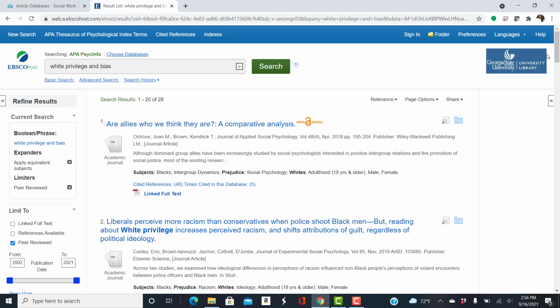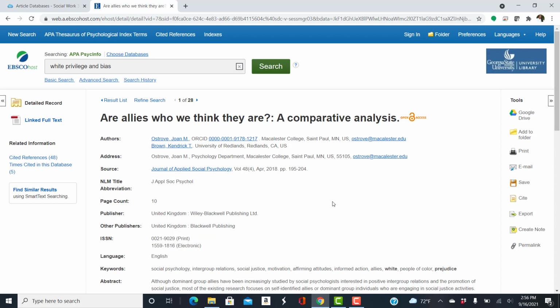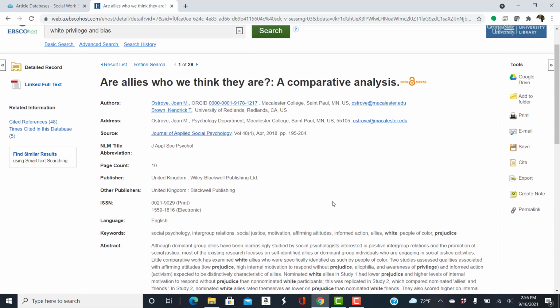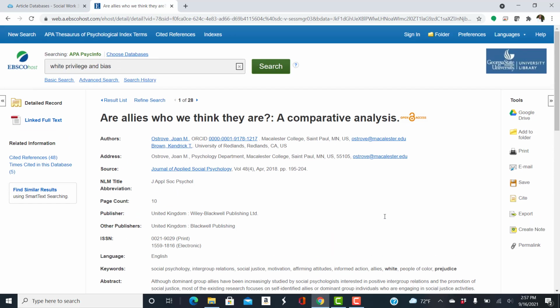So let's look at this first one. Okay. This was published in 2018, so it's fairly recent. Now, if you want to do another search and you wonder what keywords to use, look at some of the keywords used here. People of color, prejudice, those might be other terms that you can go back and use.